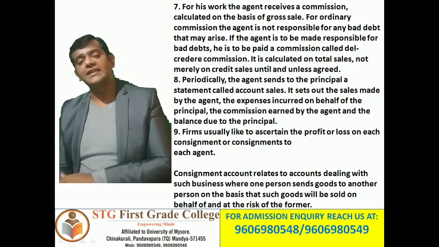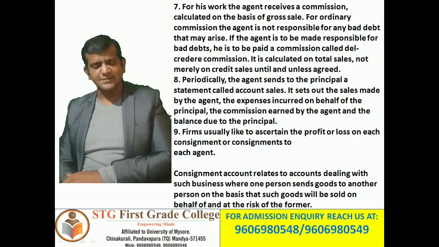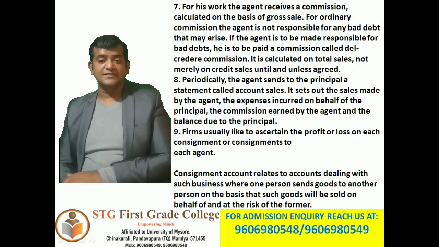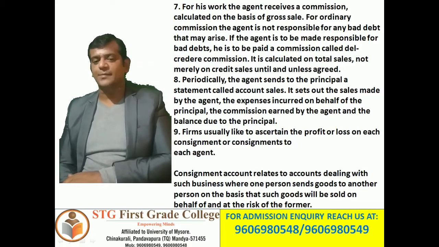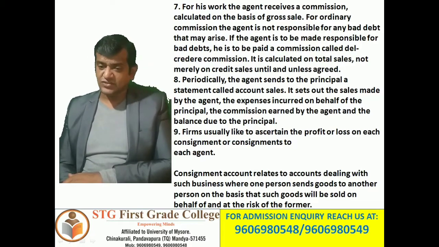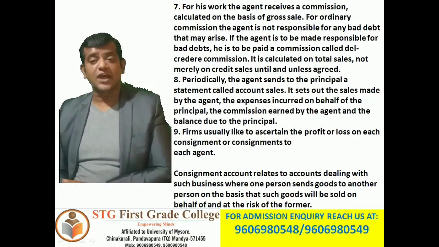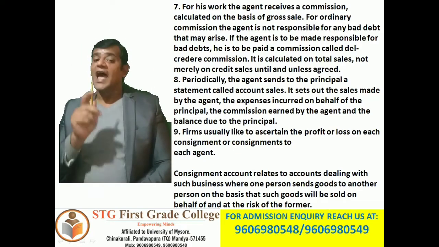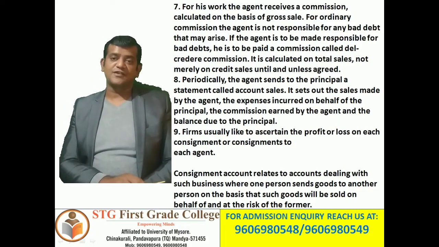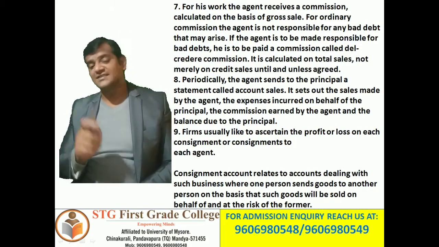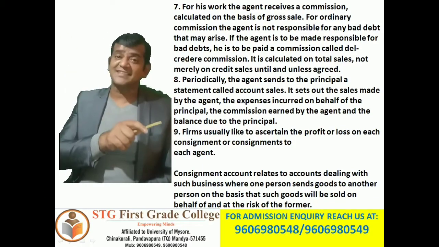So next, 8th point, periodically the agent sends to the principal a statement called account sales. It sets out the sales made by the agent, the expenses incurred on behalf of the principal, the commission earned by the agent, and the balance due to the principal. So here you have to understand, it is a periodical statement which is sent by the agent to the consignor.